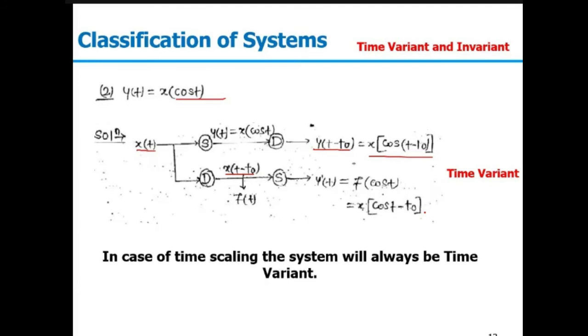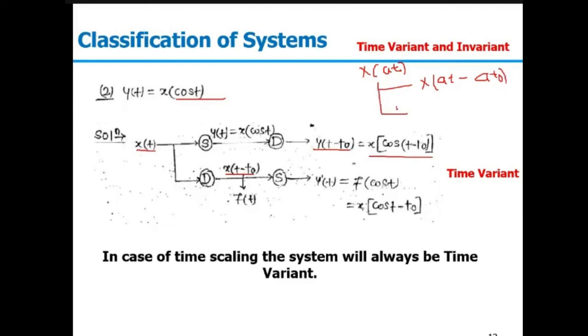If we are having time scaling, the system will always be time variant. Suppose we have a system x(at). When you delay the output, it will be x(at minus at naught), because you are replacing t by t minus t naught.